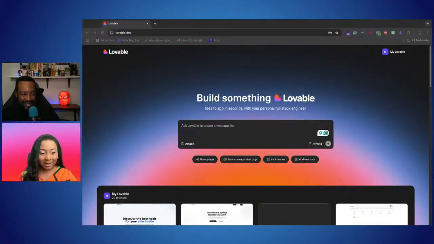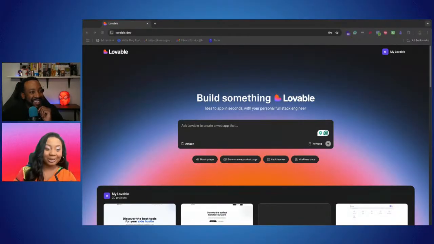His fiance's mother raises backyard chickens and he wanted to help her out. So he built this entire app and this entire community around it. And I just think it goes to show you that anyone can build anything. Like, you don't have to be technical, you don't have to have a tech background. He's a construction worker who just wants to build something cool for his friends and family. And now it's a whole business. So I think that's kind of like the poster child for what you can do with Lovable.